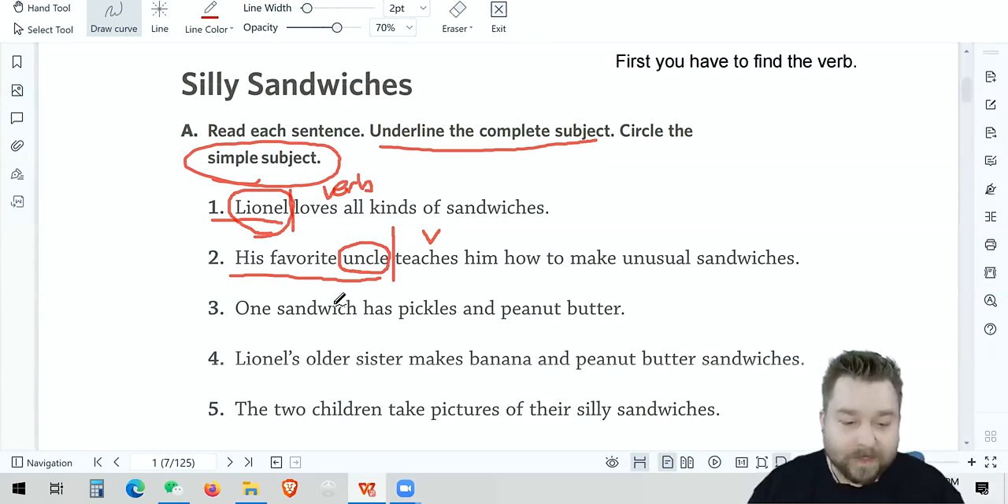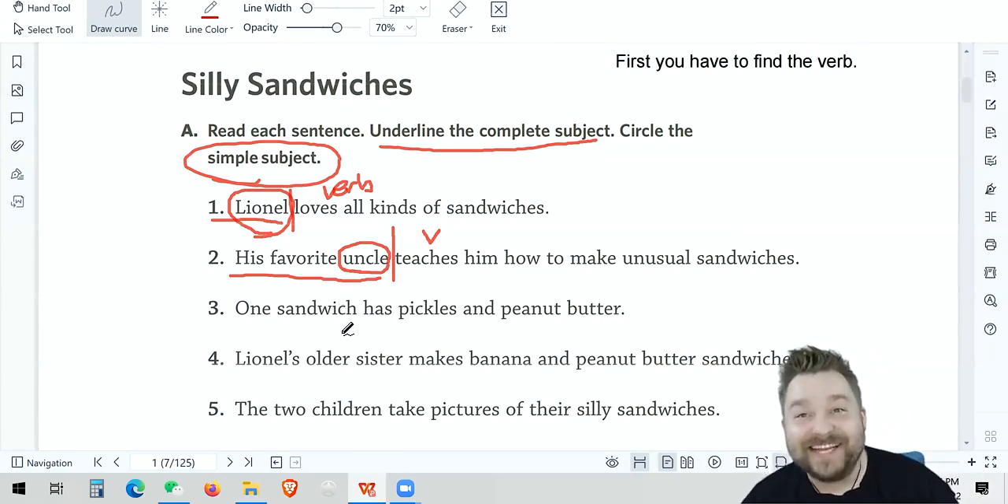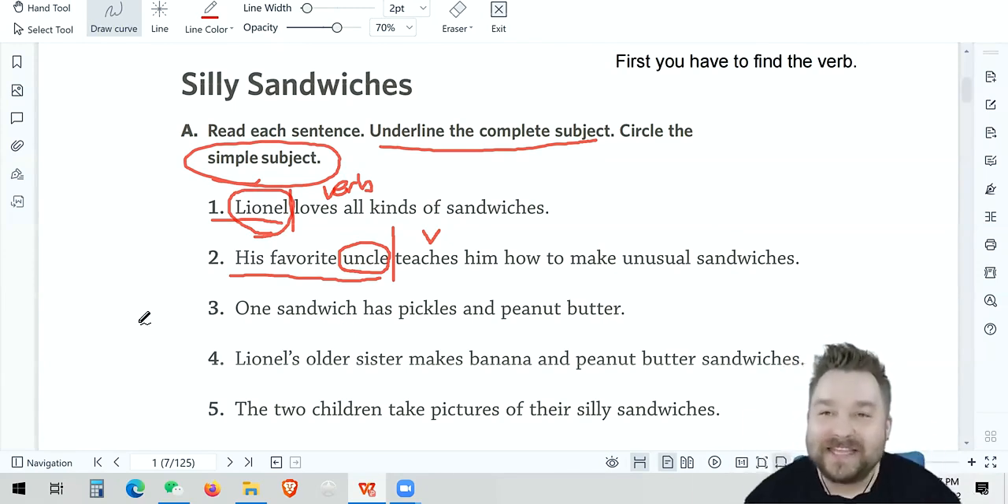Let's look at number 3. One sandwich has pickles and peanut butter. That's horrible, right? Let's think about this. Is there a do?